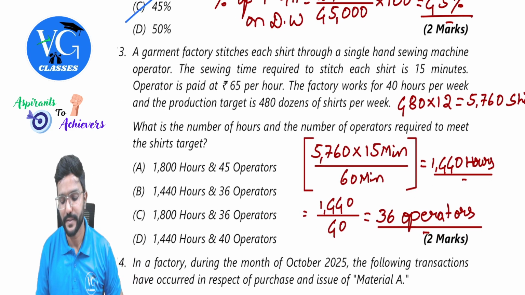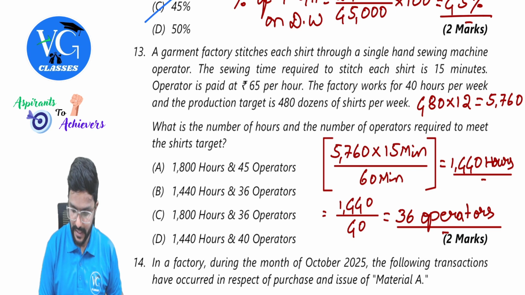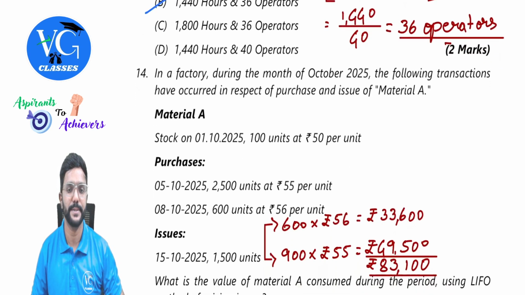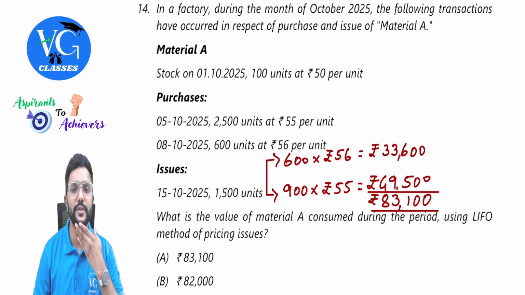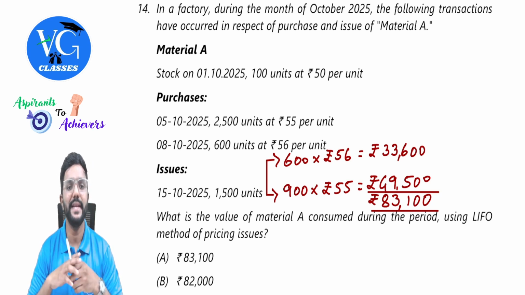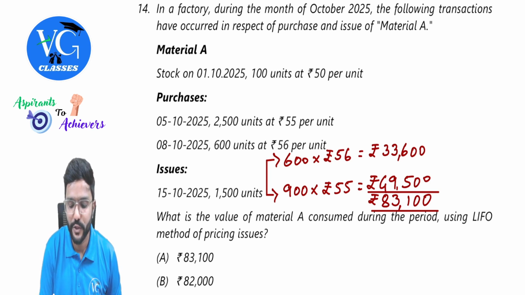36. Yes, sir. So 1440 and 36. Yes, sir, 36 operators. Next, going to question number 14. In a factory during the month of October, the following transactions have occurred in respect of purchase and issue of material A. Material A, stock as on 1st October 2025, 100 units at 50 rupees per unit. This is opening stock, people.